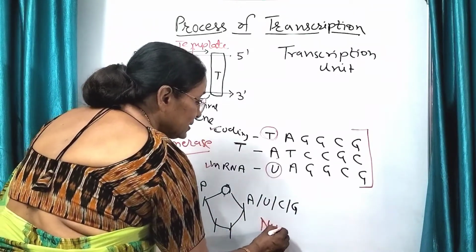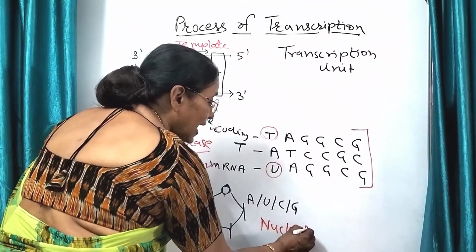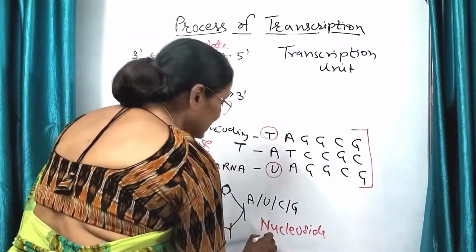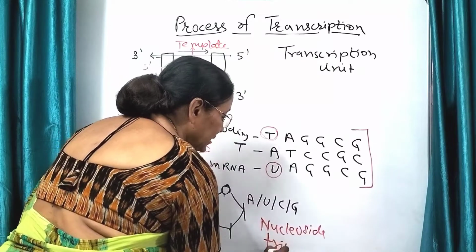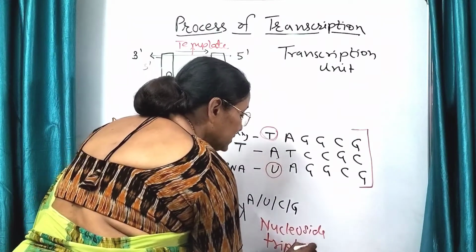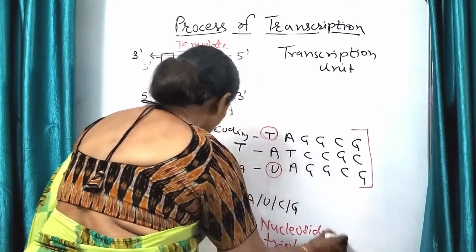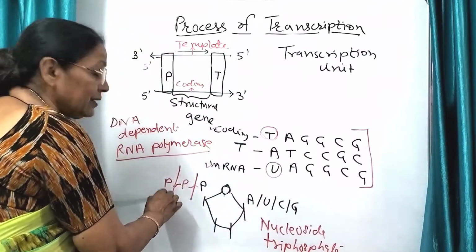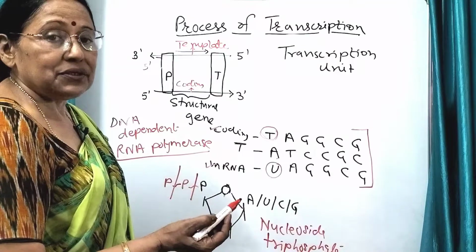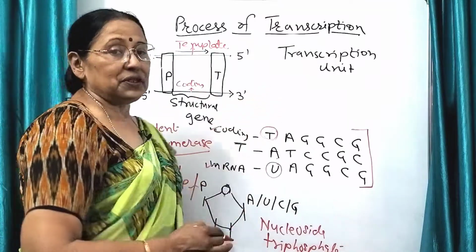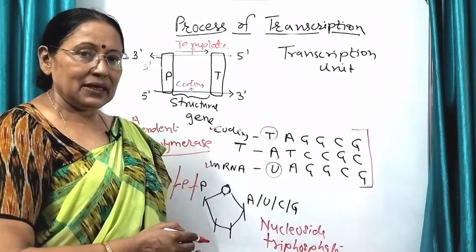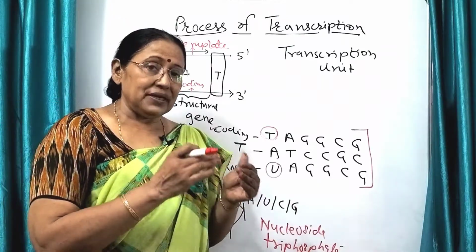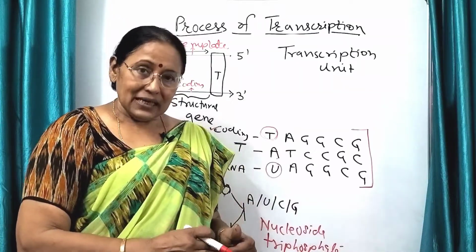So this is the nucleoside, and these are the 3 phosphates, that's why it is triphosphate. This is nucleoside triphosphate. Done. When these bonds are broken, that will release the energy which will be used for the process of transcription. So now you are ready to understand different steps of transcription.